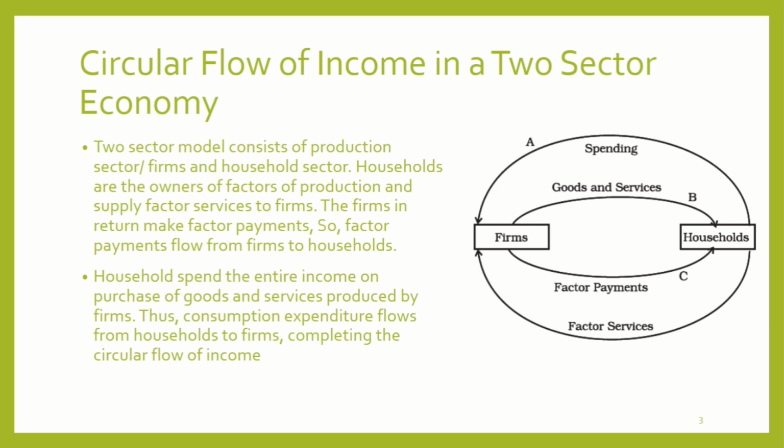Households spend the entire income on the purchase of goods and services produced by firms. Thus, consumption expenditure flows from households to firms, completing the circular flow of income, as shown in the figure.